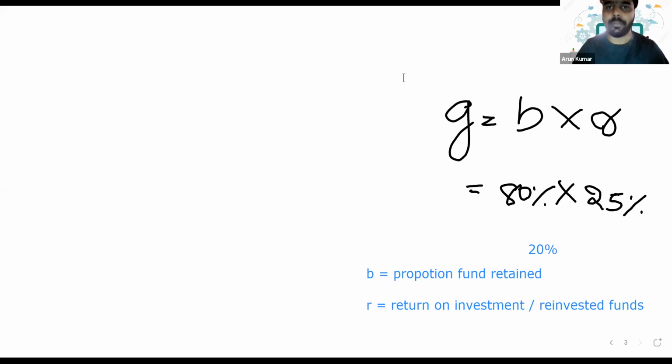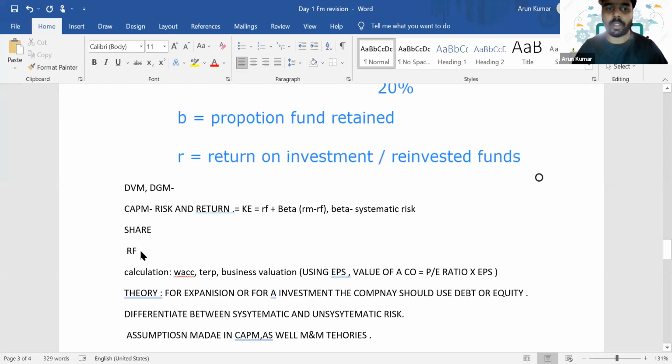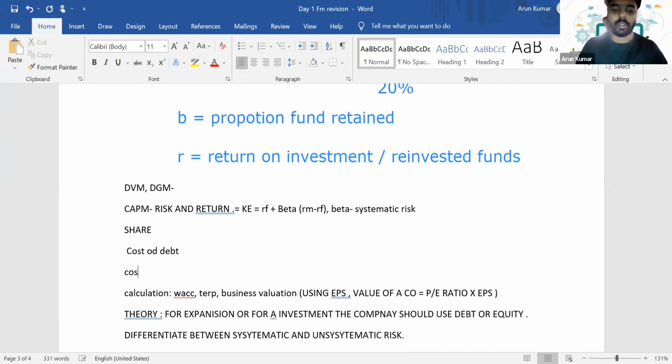So next we'll have the cost of debt. When we calculate the cost of debt, there are different types of debt. What are the different types of debt? We have redeemable debt and irredeemable debt. So how will you calculate the cost of a redeemable debt?